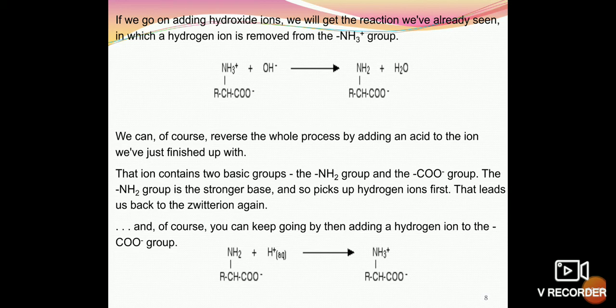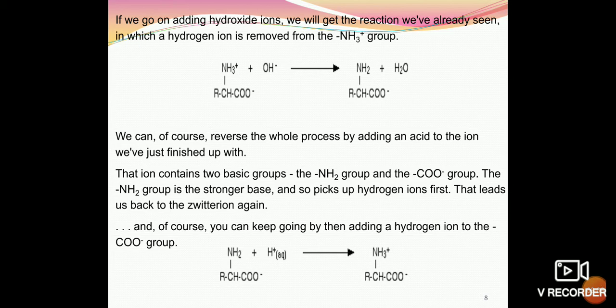That ion contains two basic groups, the NH2 group and the CO2- group. The NH2 group is the stronger base and so picks up the hydrogen ion first. That leads us back to the zwitterion again, and of course you can keep going by adding hydrogen ion to the CO2- group.